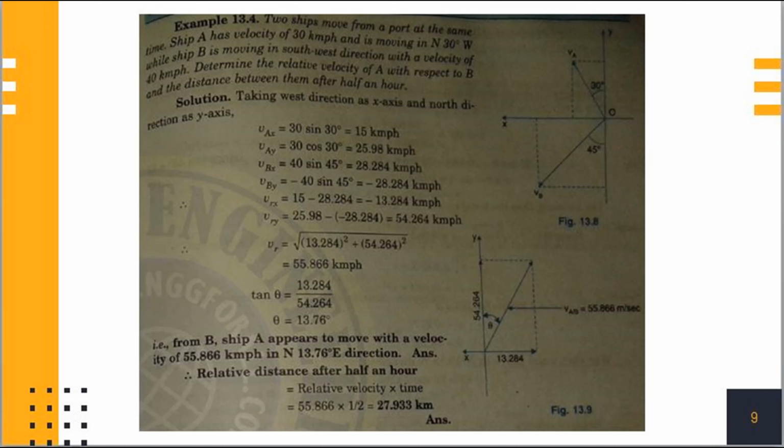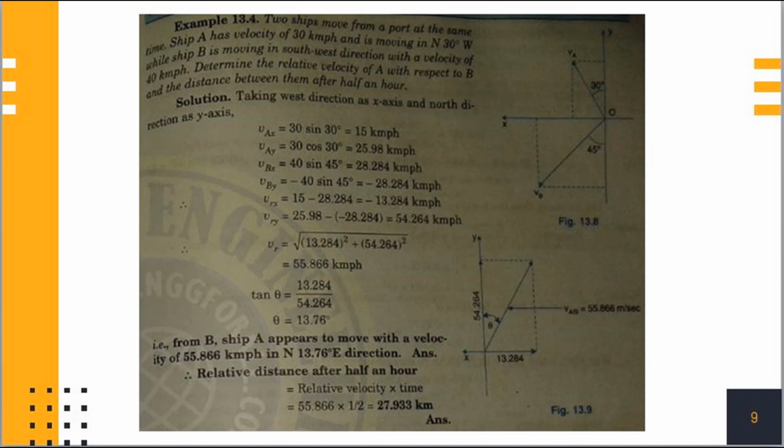That is, from B, ship A appears to move with a velocity of 55.866 kmph in 13.76 north of east direction. Therefore, now distance after half an hour is equal to relative velocity multiplied by this time.